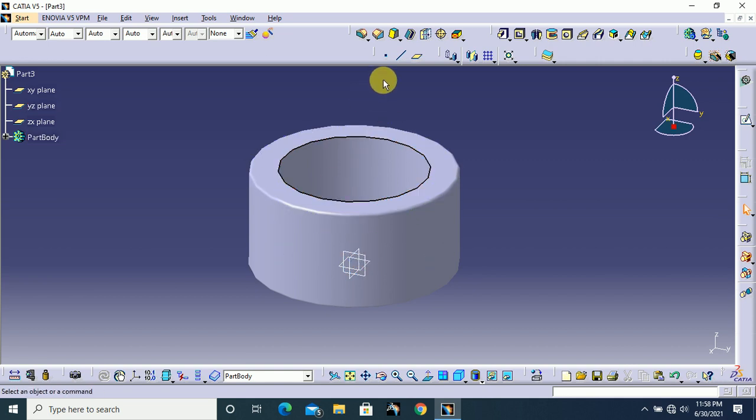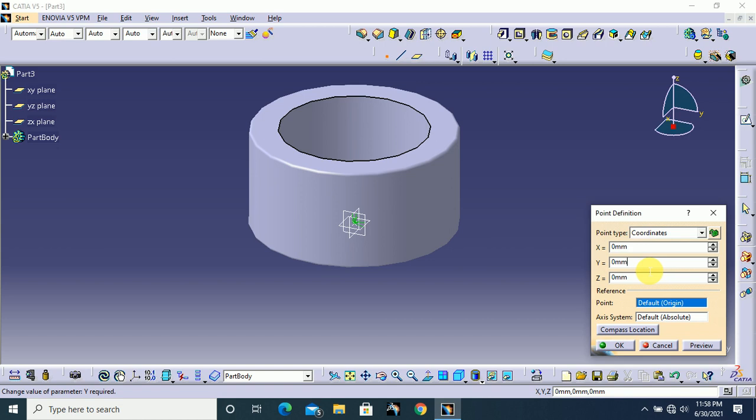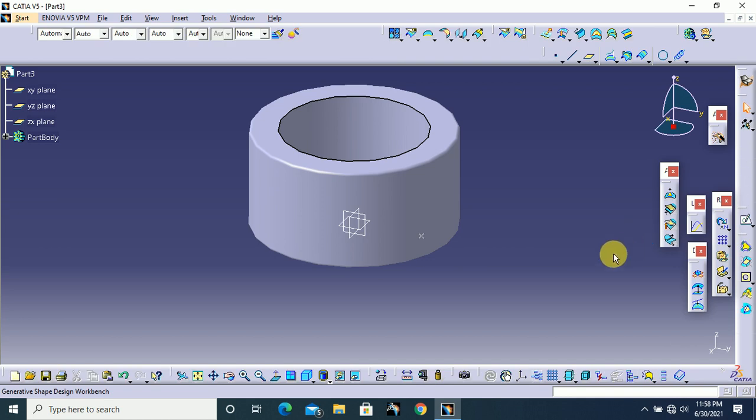So first I'm going to make one point here. This is 12.5, and click OK. Next, go to generative shape design.